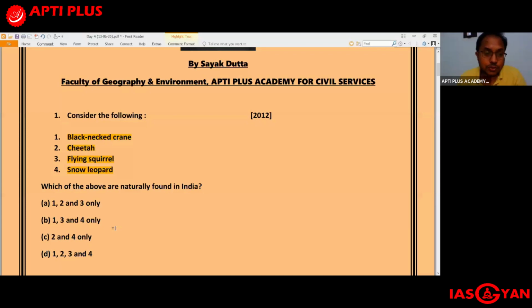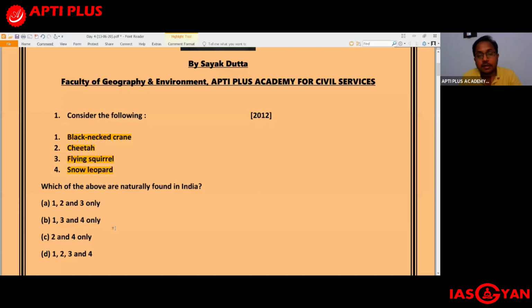This question was also asked in 2012 UPSC prelims, and you have been given 4 protected areas. Number 1 is Bandipur, number 2 is Bhitarkanika, number 3 is Manas, and number 4 is Sundarbans. You have been asked out of the above which are tiger reserves. A, 1 and 2 only; B, 1, 3 and 4 only; C, 2, 3 and 4 only; and D, 1, 2, 3 and 4. Bandipur is present in Karnataka, Bhitarkanika in Orissa, Manas in Assam, and Sundarbans in West Bengal. You have been asked to find out which of the following are tiger reserves.